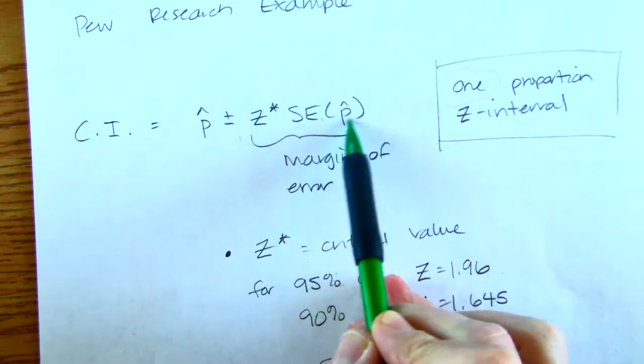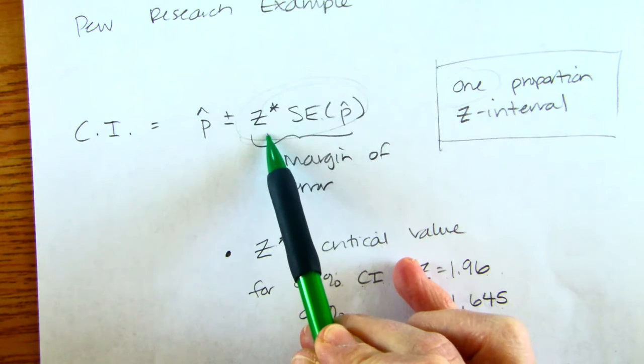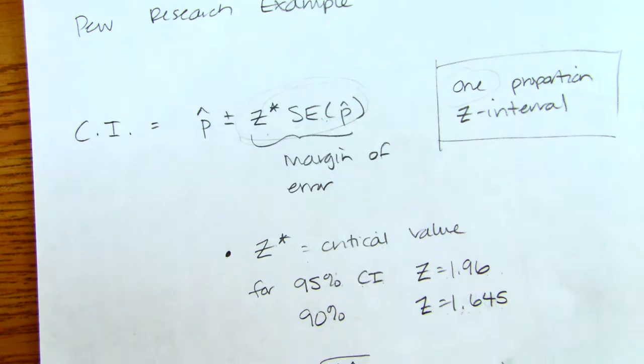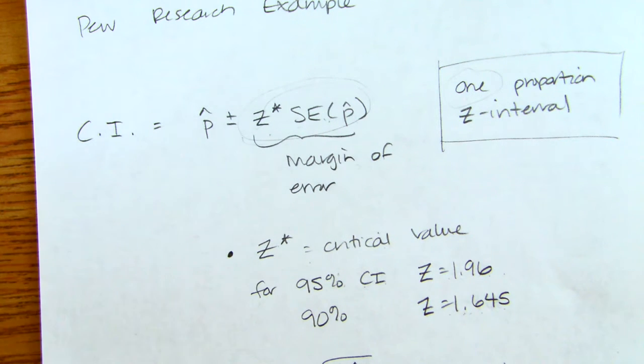So let's talk a little bit more about the margin of error. And again, the margin of error is this quantity right here. How many standard deviations out do I need to go? And then how big is my standard deviation? Again, standard error because I'm estimating.